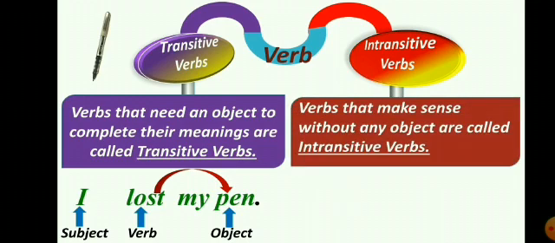Now come to the intransitive verb. That is the second type of verb. Intransitive verbs that make sense without any object are called intransitive verbs. So, transitive verbs need an object, and just the opposite, intransitive verbs don't need an object. Without an object, their sense is complete.